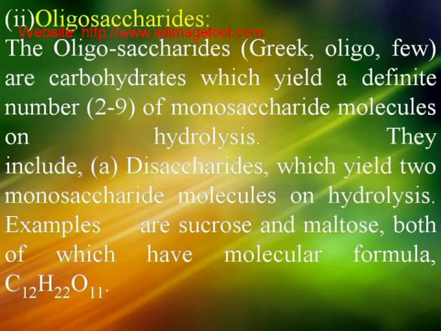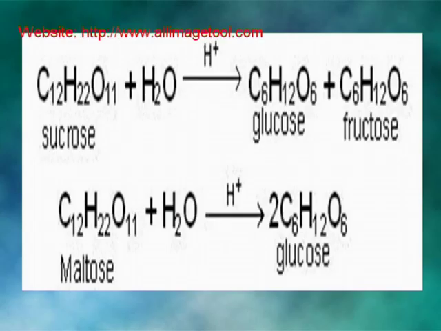For example, sucrose and maltose, both of which have molecular formula C12H22O11. Sucrose on hydrolysis, that is, when water is added, it undergoes change and splits up into glucose and fructose. Similarly, maltose on hydrolysis, that is, when added with water, now becomes glucose.